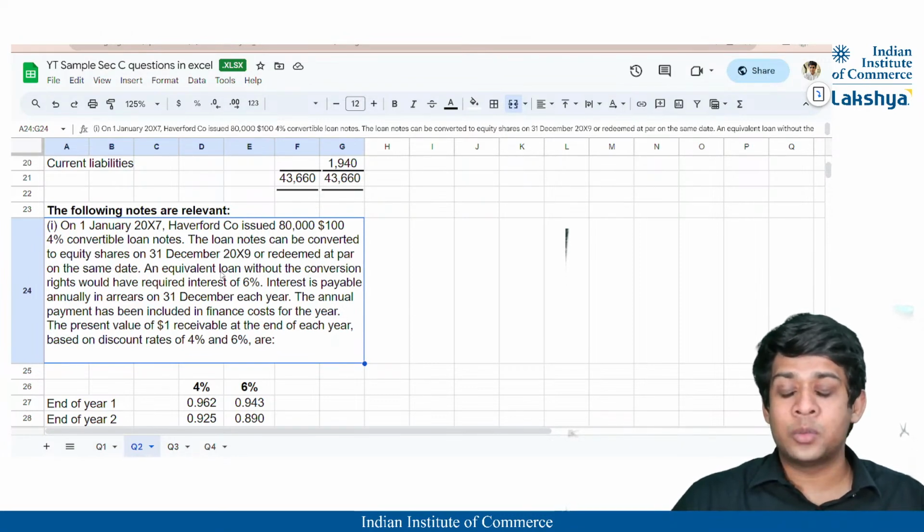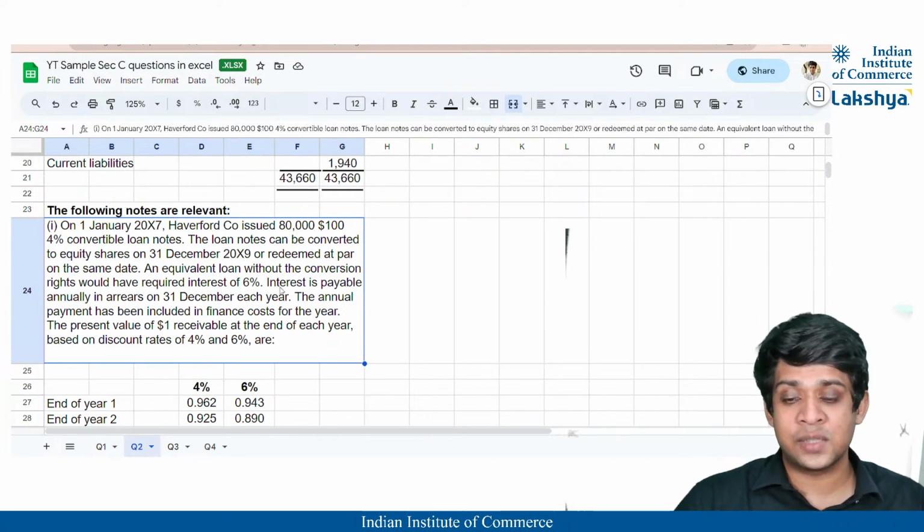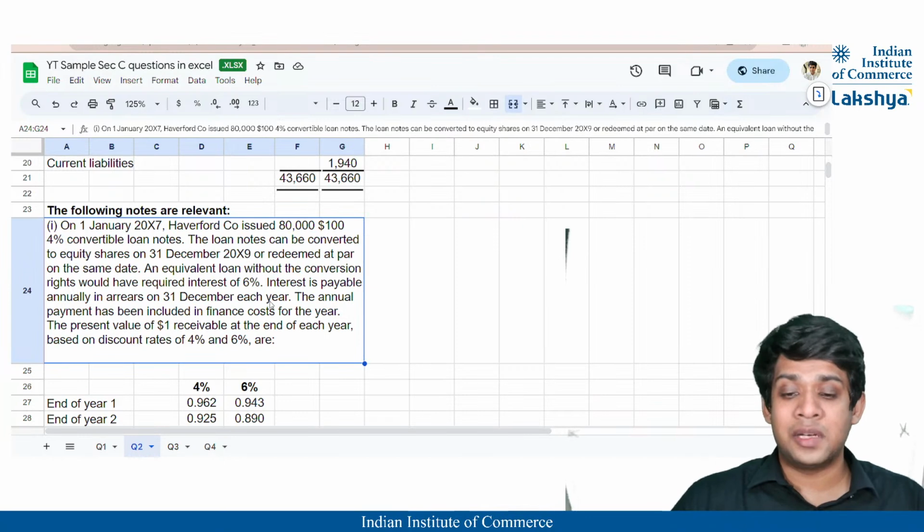An equivalent loan without the conversion rights would have the required interest of 6%, and the interest is payable annually in arrears on 31st December each year. That means the interest is payable annually in arrears.